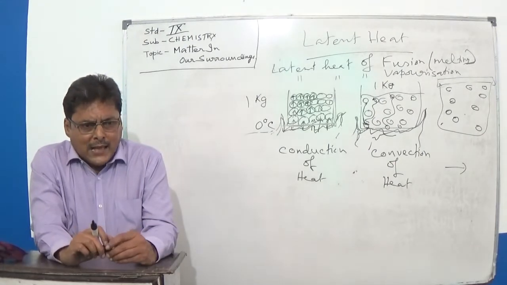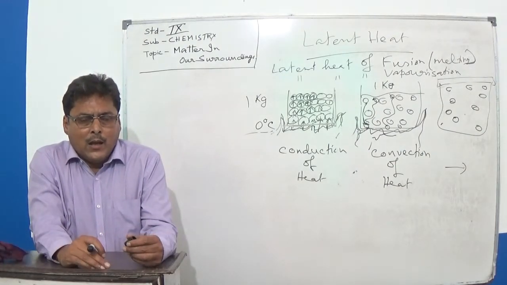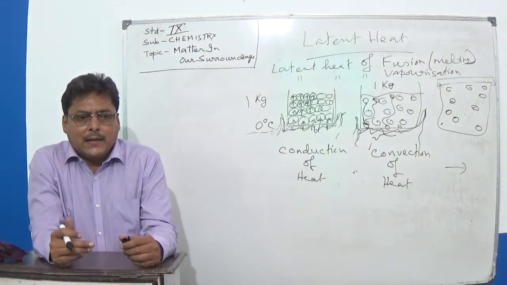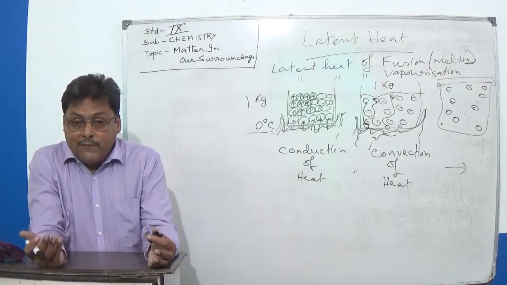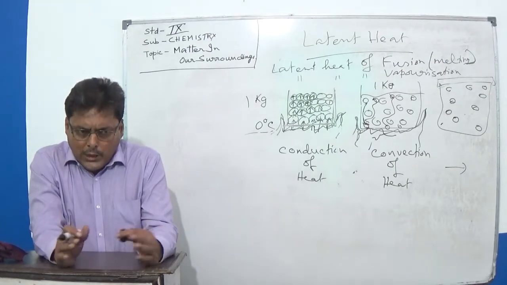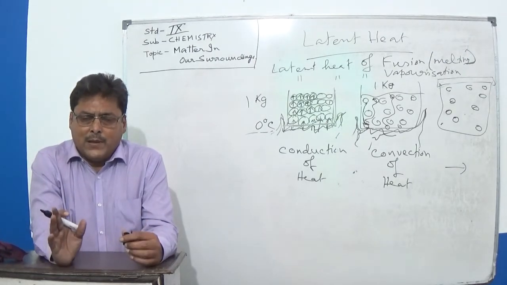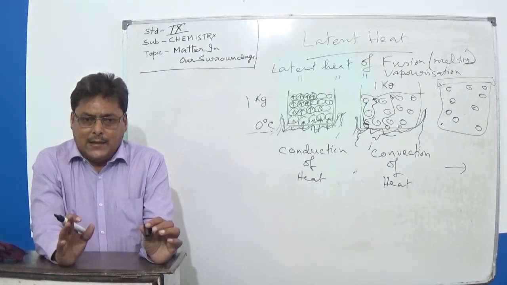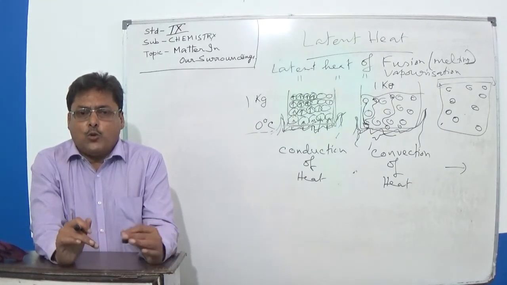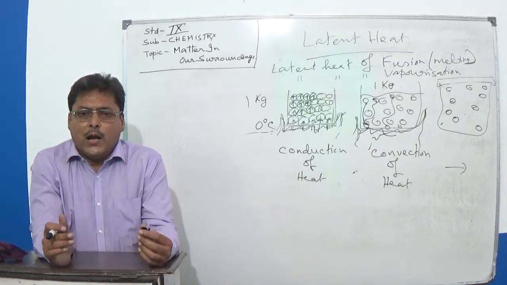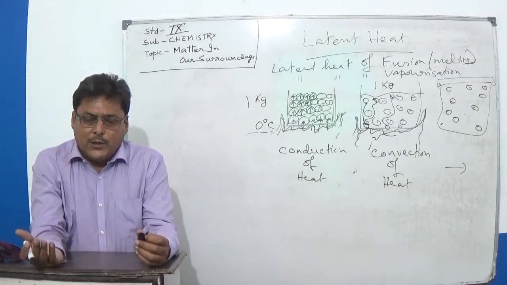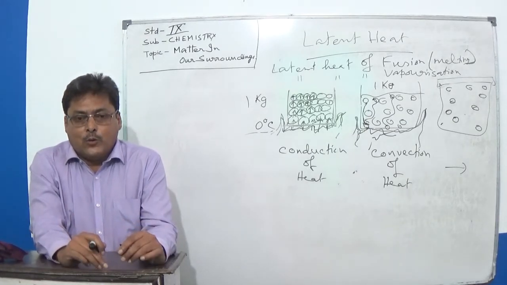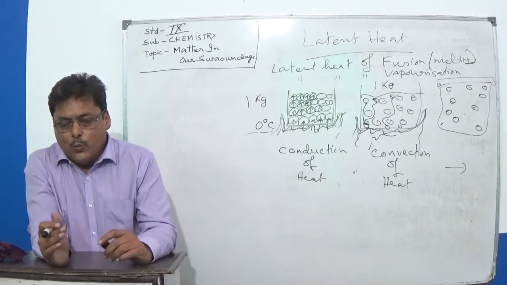But the common example is water. It takes 3.34 into 10 to the power 5 joules per kg of ice as latent heat, and also 22.5 into 10 to the power 5 joules per kg of extra heat, latent heat, to vaporize a liquid into vapor.